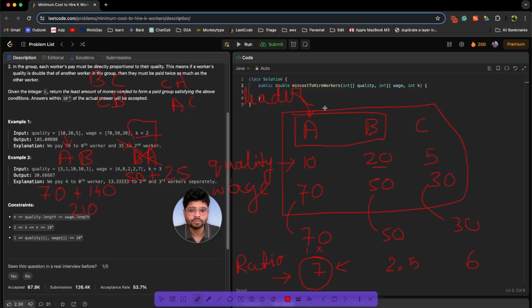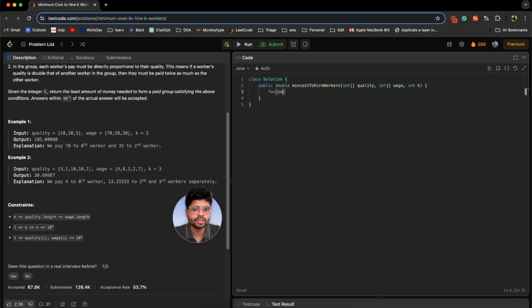So as an intuition part, can we iterate on the array and try to keep one element as a leader and form a team of K and try to get the minimum price? Yes, we can. Let's try to code it out. Now let's iterate on the array. Let's say i will be the lead. Let's calculate the lead's ratio. The formula is just wage of lead divided by quality of lead.